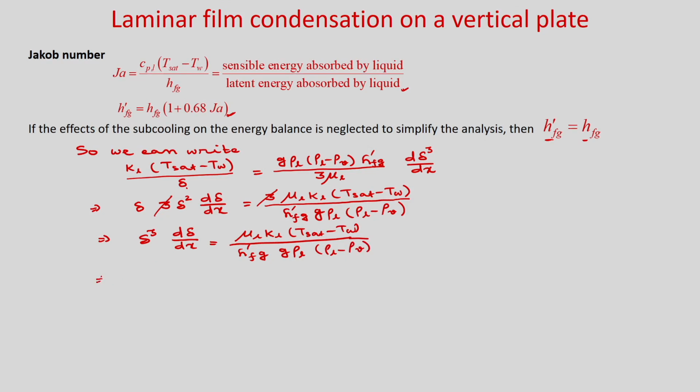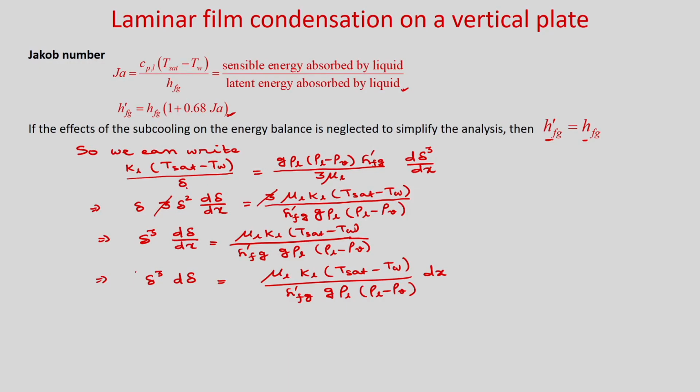So, we can integrate this now. So, you can write delta cubed d delta is equal to mu_L k_L (T_sat minus T_w) divided by h'_fg g rho_L (rho_L minus rho_V) into dx. Okay.